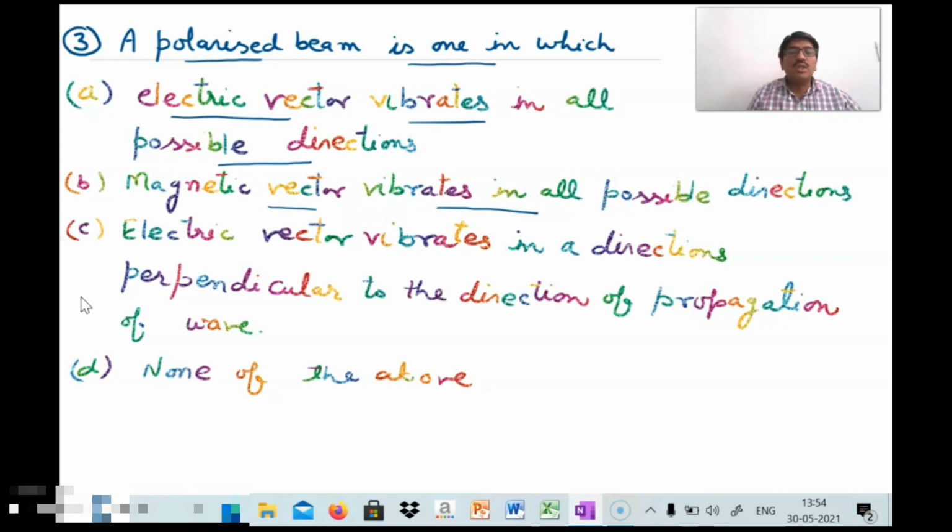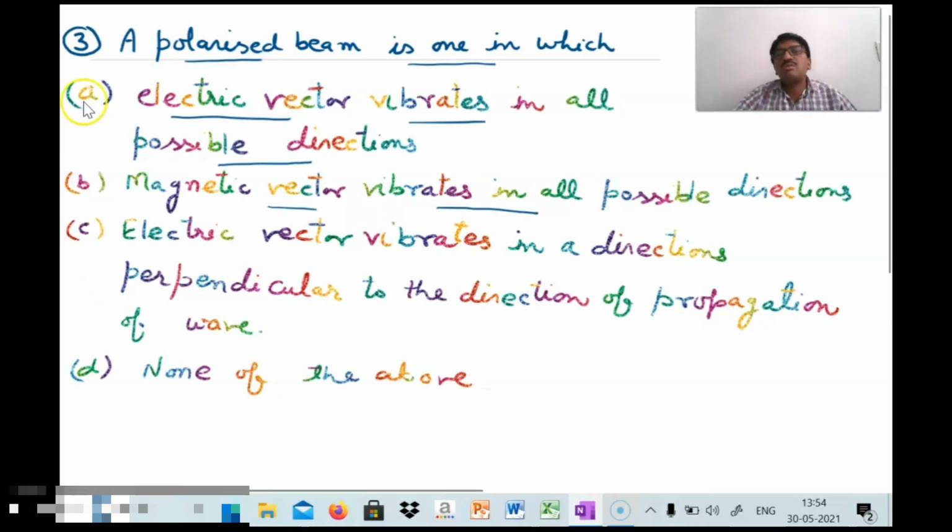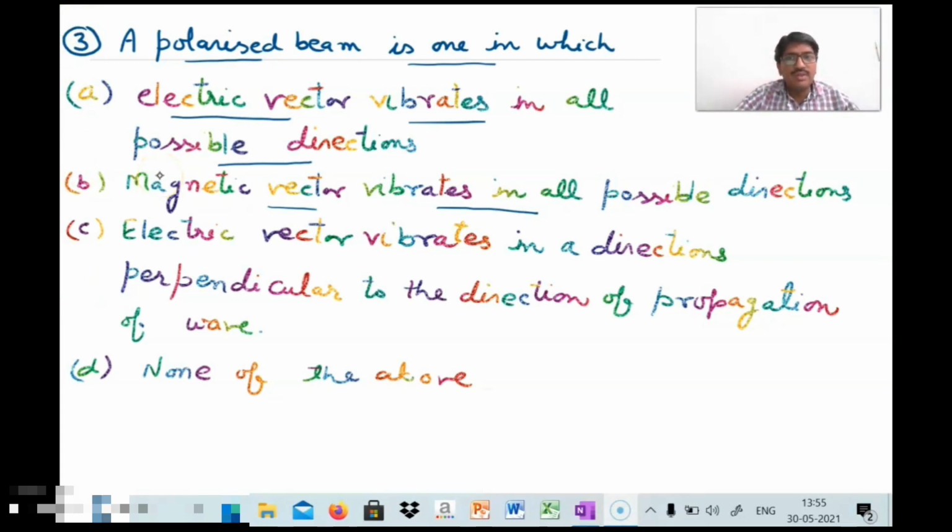And fourth is none of the above. If we see the definition, the electric vector vibrating in all possible directions represents the properties of unpolarized light. So option 1 is not possible for a polarized beam.